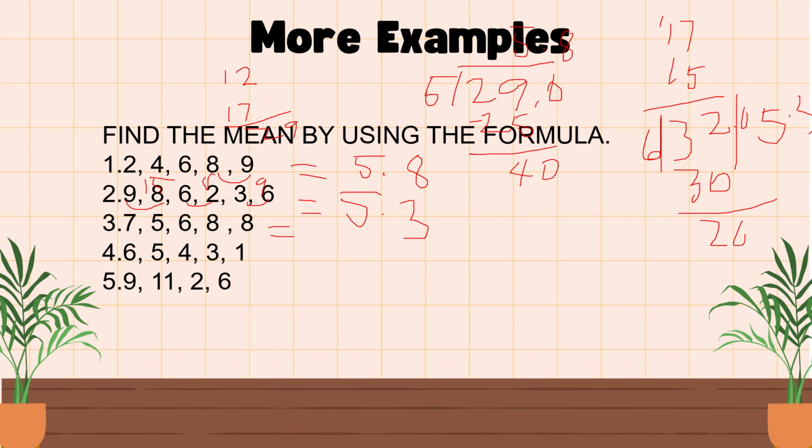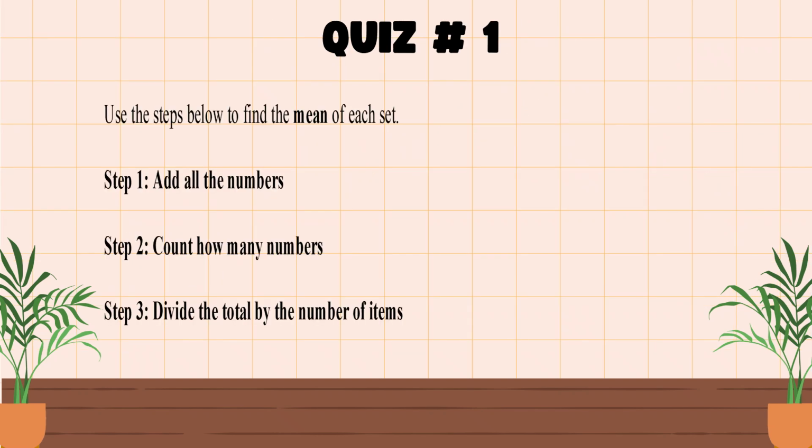So in other words, the mean is the average of, for example, your grades, or anything that you do. What's your average sleep over the night? That's a very local, very common question. Now, for our formative test, you have to follow the steps below to find the mean: add the numbers, count how many numbers, and divide the total by the number of items.